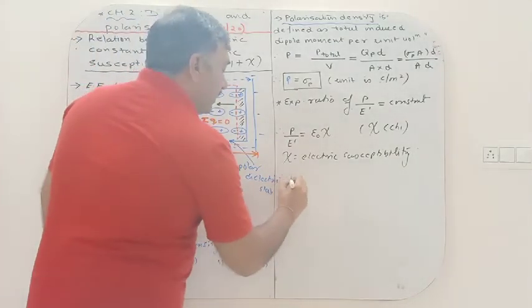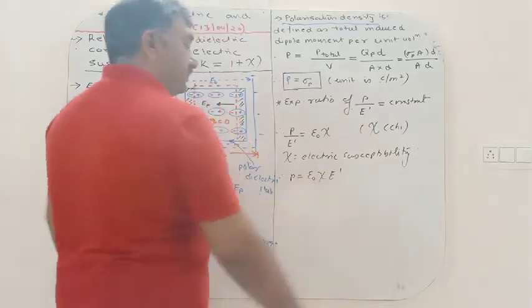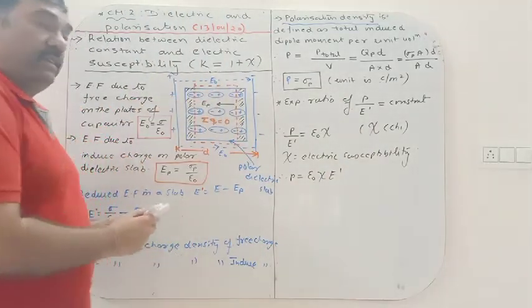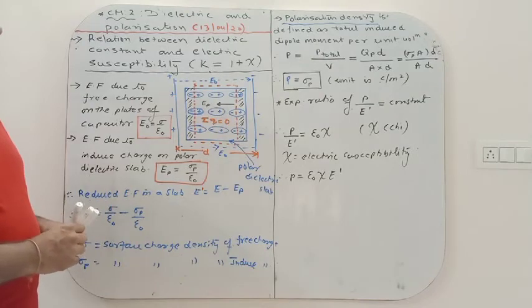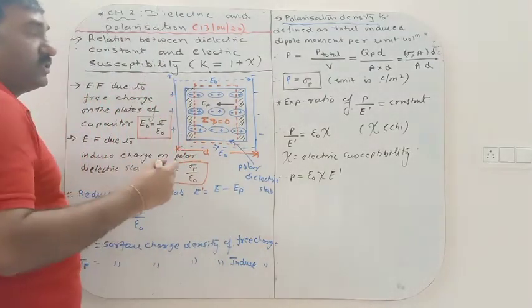So therefore we can write P is equal to epsilon 0 chi E into E dash. Okay, but we have to obtain K is equal to 1 plus chi E.